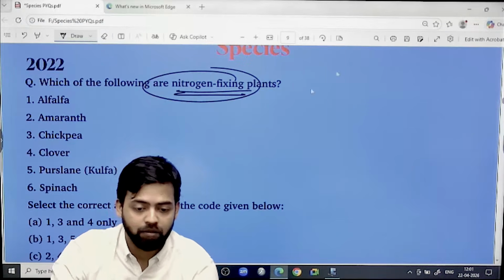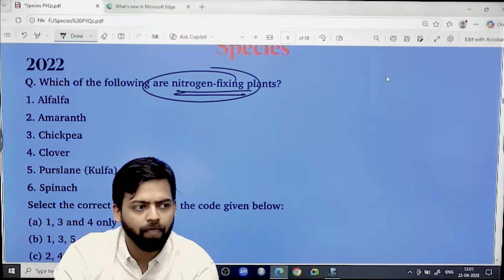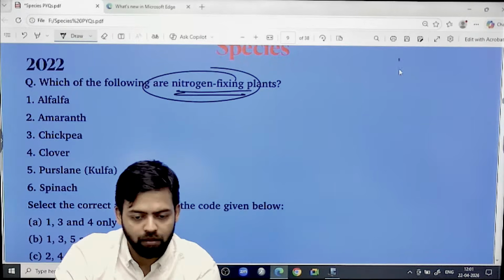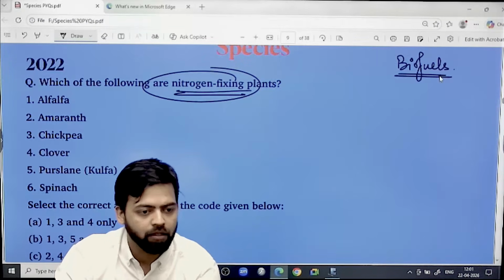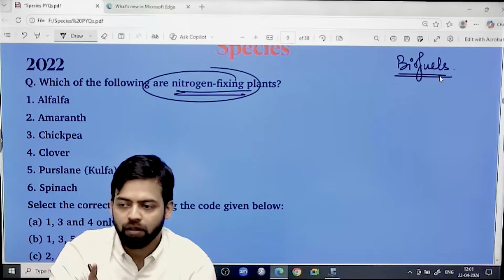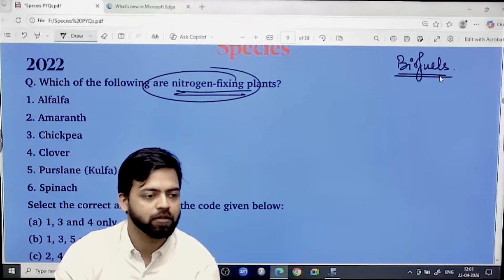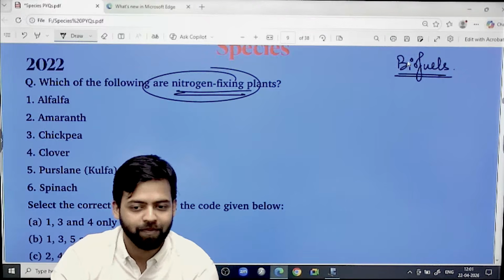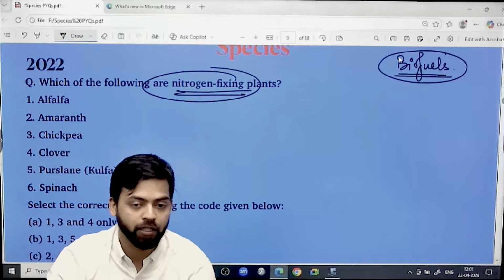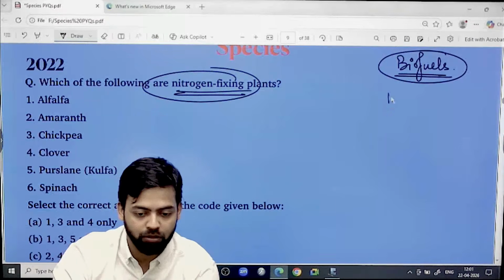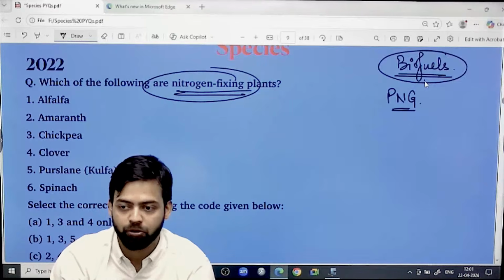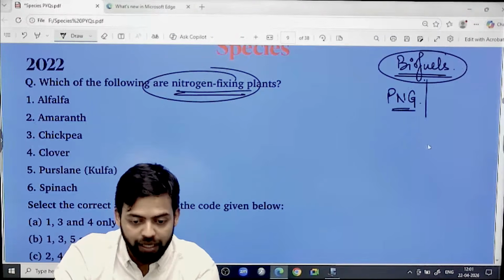Why? Because tell me, is biofuels done? Biofuels part in science and tech? Yes? No? Have you all covered biofuels from current affairs? Because this is again a very, very important area. And recently when shortage was happening, people were talking about two things. One was the government was talking about piped natural gas and biofuels, availability of biofuels. And from this perspective, again, it becomes very, very important.